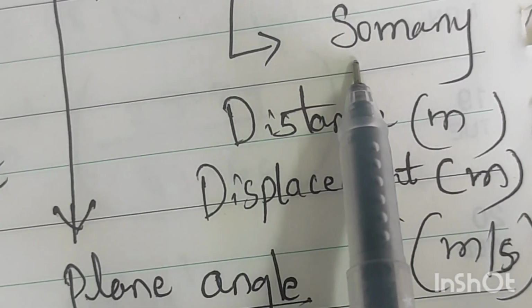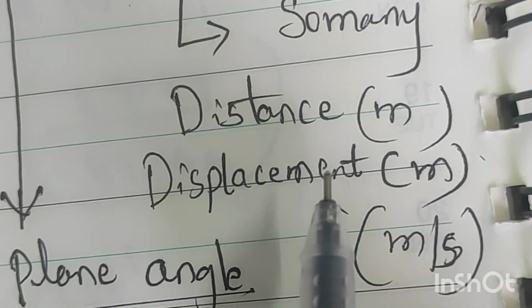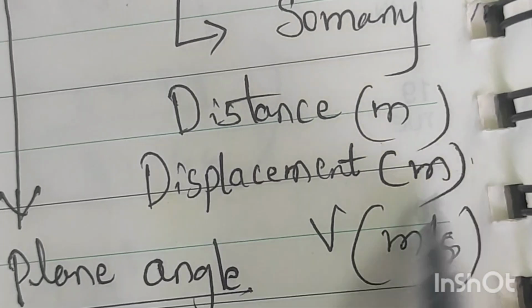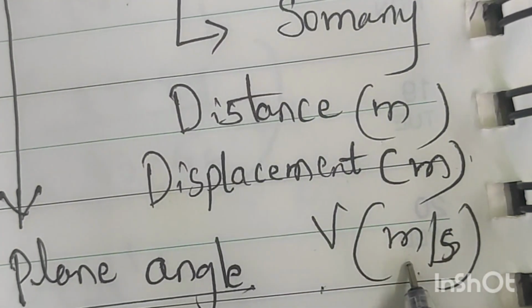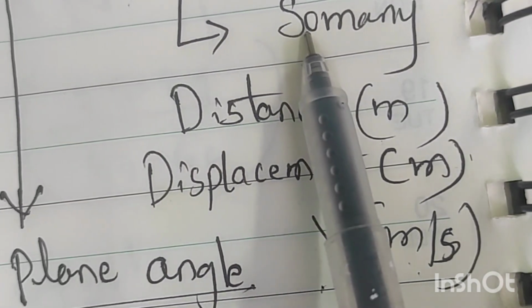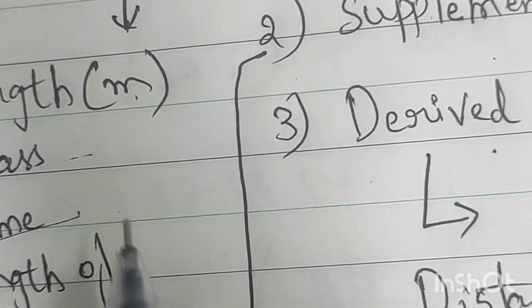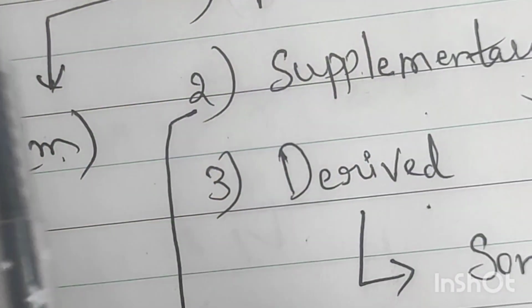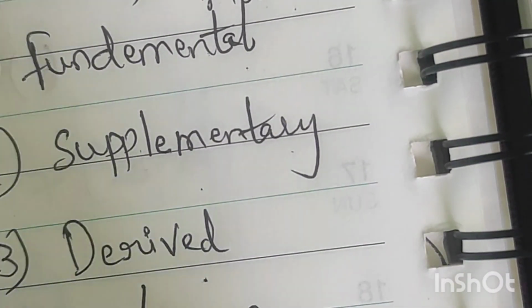Derived physical quantities are many, like distance with units meters, displacement with units meters, velocity in meters per second, like that. A derived physical quantity comes from the fundamental physical quantities only. I am explaining all this to know what a scalar quantity is and what a vector quantity is.